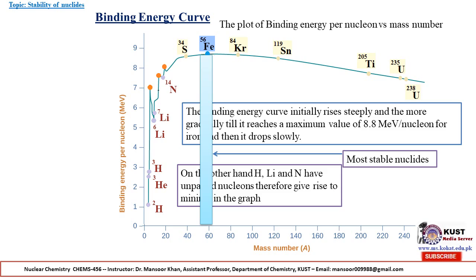On the other hand, deuterium, lithium and nitrogen have unpaired nucleons, therefore they give rise to a minimum in the graph. The most stable nuclei are those with mass number around 60, for example iron. So this is the most stable nucleus. If we see the binding energy, it increases gradually up to iron, and after iron, it decreases gradually.